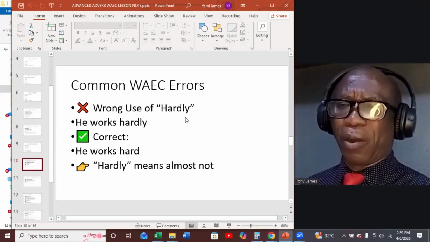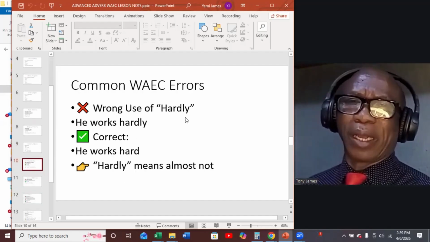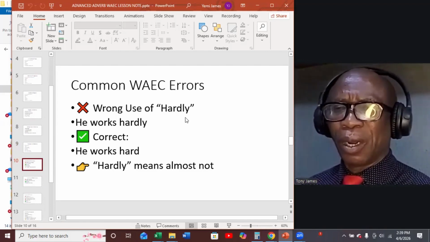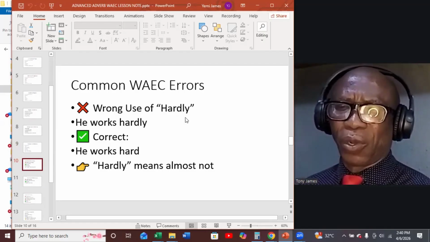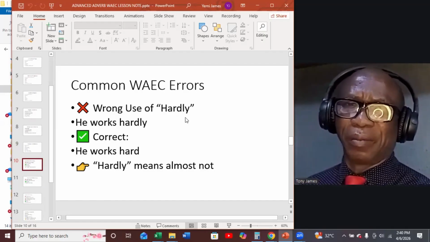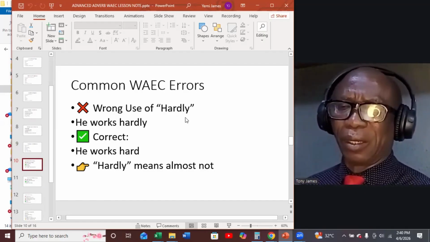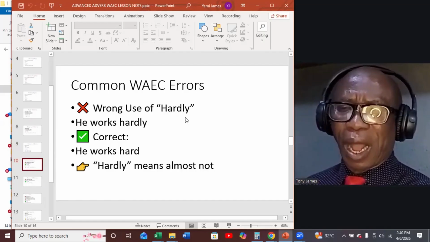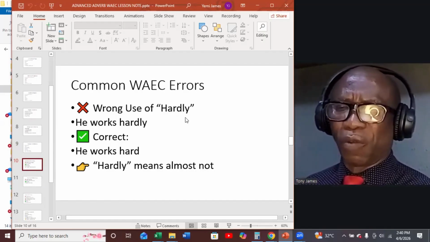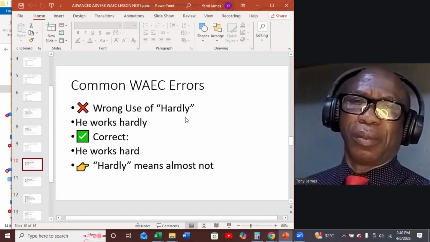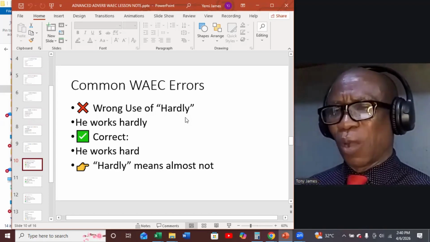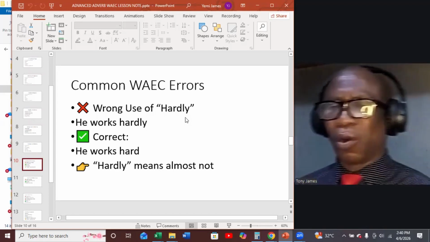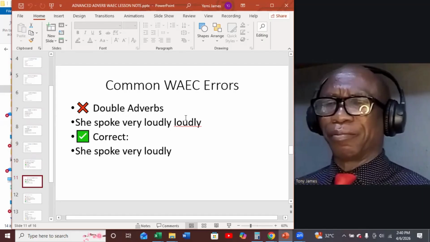Let's look at common errors students make in the WAEC examination. Wrong use of hardly, like I've said. He works hardly. It's very wrong. You can't say he works hardly. The correct use is he works hard. The adverb hard is the same as the adjective hard, no change. The use of hardly: hardly means almost not. We hardly get enough. So hardly there means almost not, or not available. That is hardly.